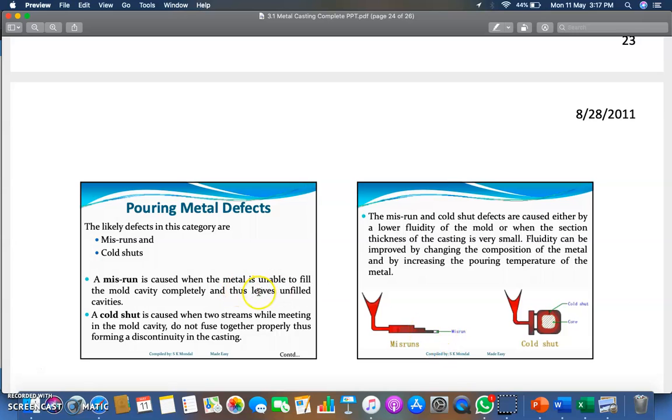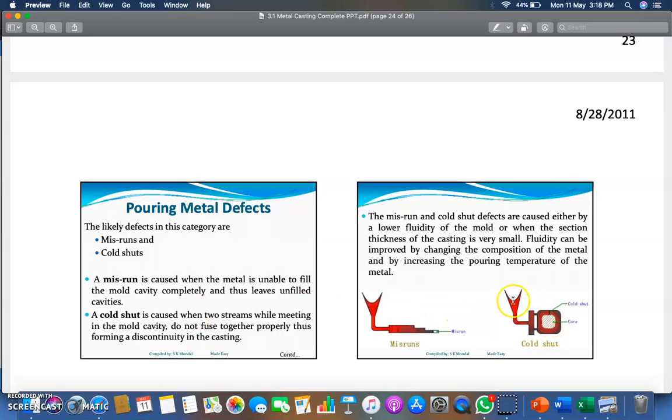Okay, it has left unfilled cavities. So this kind of defect is called a misrun. Now, cold shut is caused when two streams, while meeting in the mold cavity, do not fuse together properly, thus forming a discontinuity in the casting. As you can see here, this is the core and cold shut.